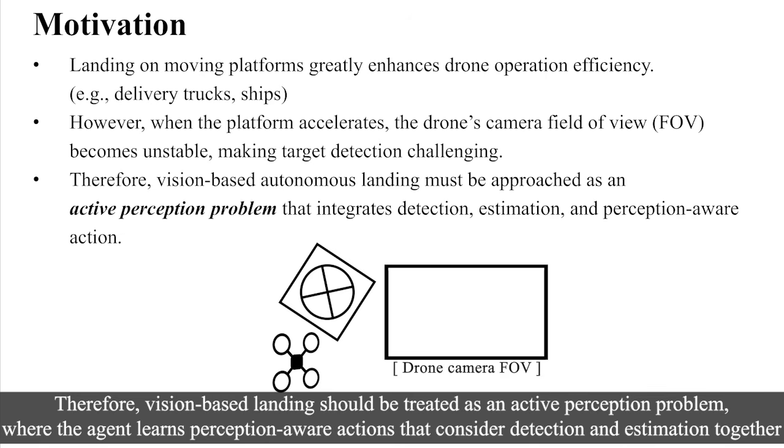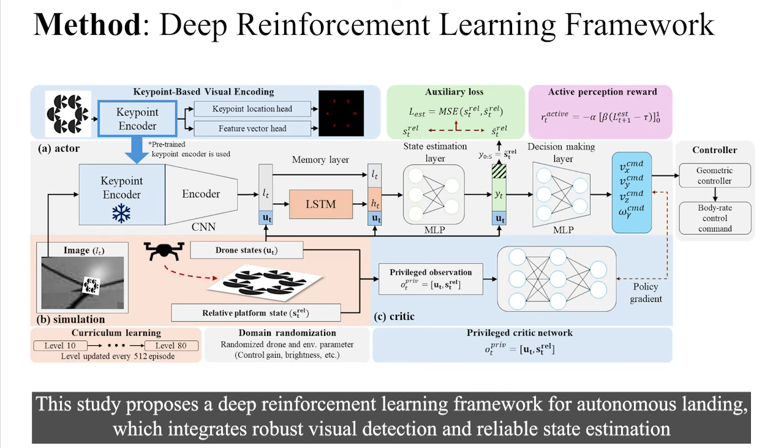Therefore, vision-based landing should be treated as an active perception problem, where the agent learns perception-aware actions that consider detection and estimation together. This study proposes a deep reinforcement learning framework for autonomous landing, which integrates robust visual detection and reliable state estimation.